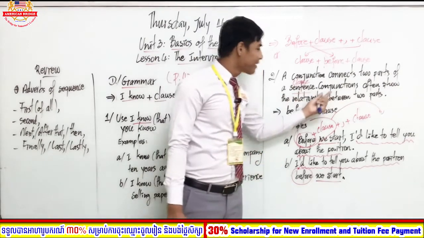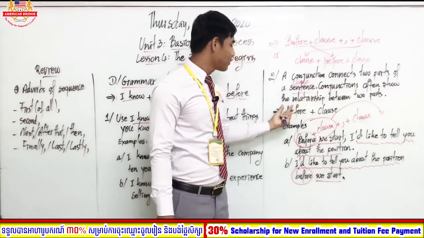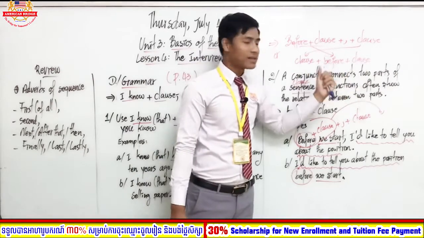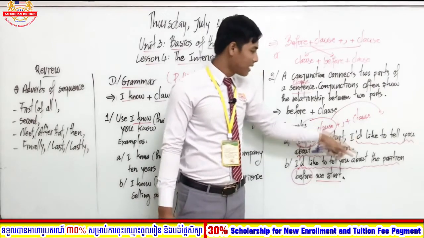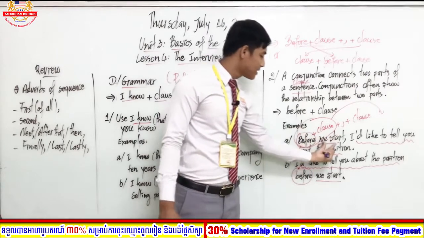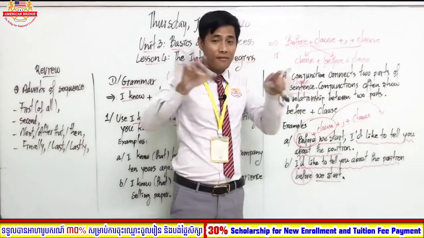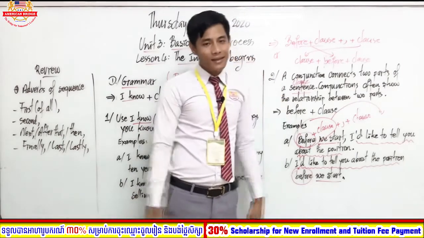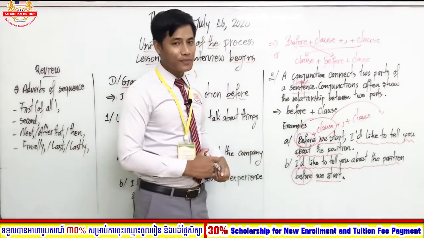A conjunction often shows the relationship between two parts. Between what? Before we start, I'd like to tell you about the position. So these sentences are related to each other, or have a relationship with each other. Got it? This is the form of it.